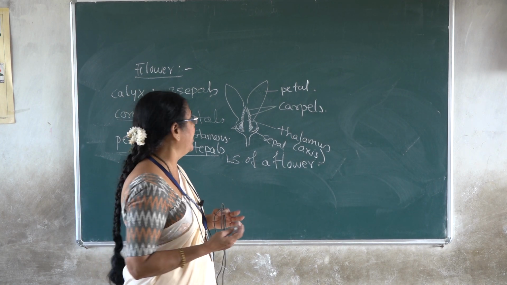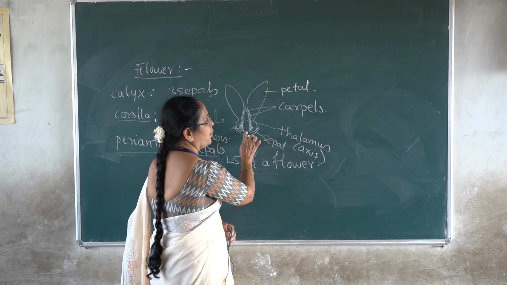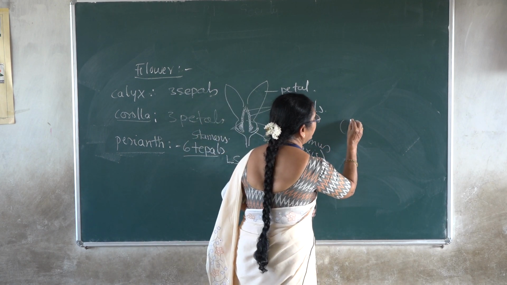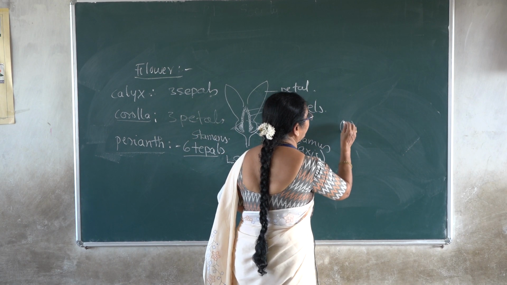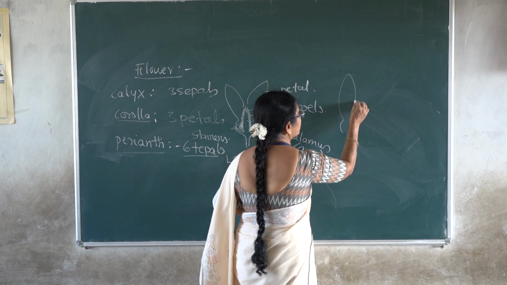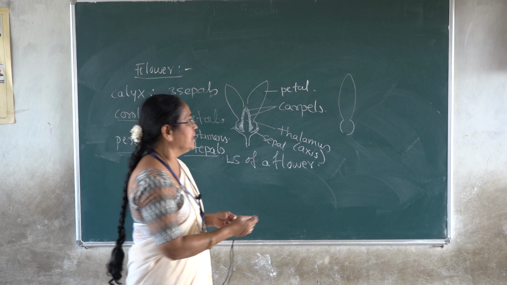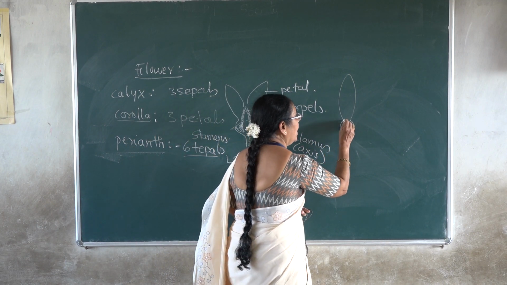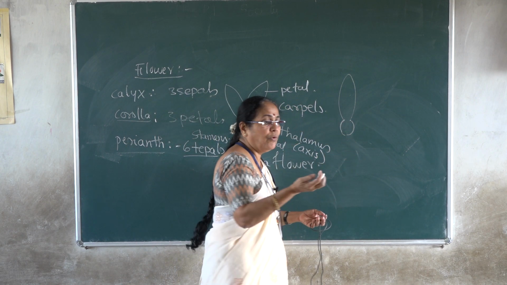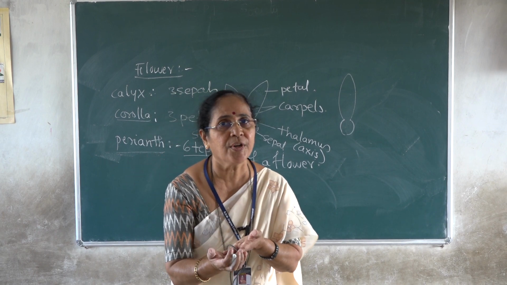Why is it called connate below? Here I have shown a slightly swollen portion. If you take out one tepal of Annona, it appears like this. Each tepal has a slightly swollen, spoon-like part with a deep depression.